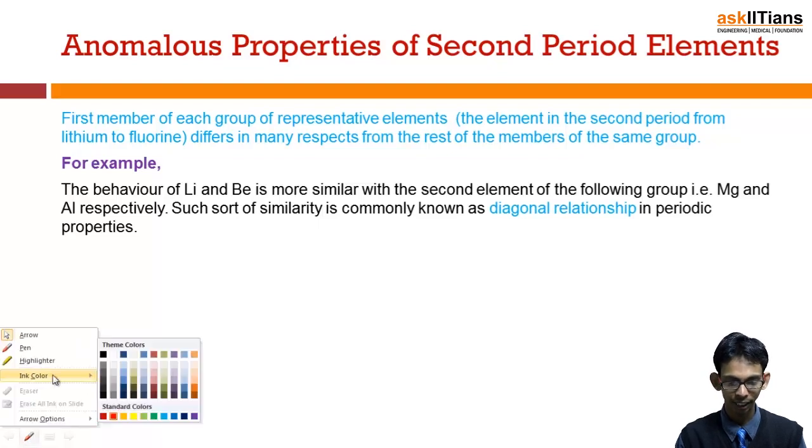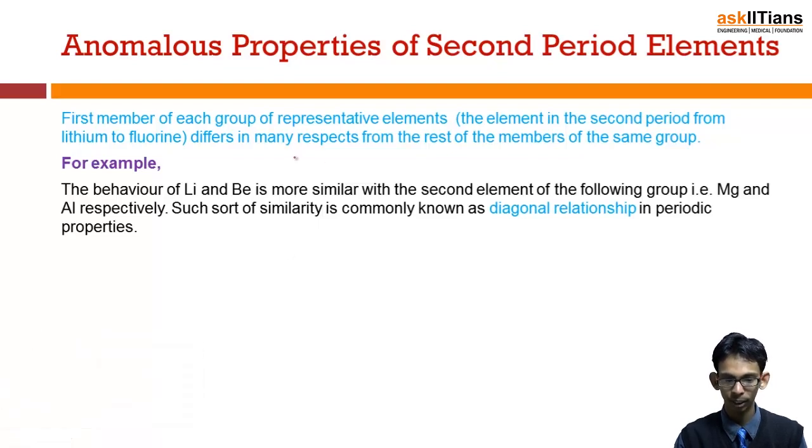Let's write it and try to understand it. We know lithium is first, then comes beryllium, then boron in the p block, then sodium, magnesium, then aluminium. So lithium is the first member of the first group, beryllium is the first member of the second group, and these two show anomalous properties.